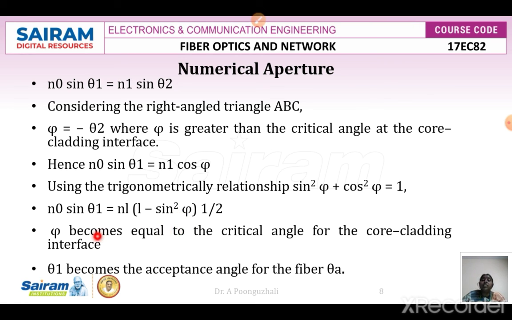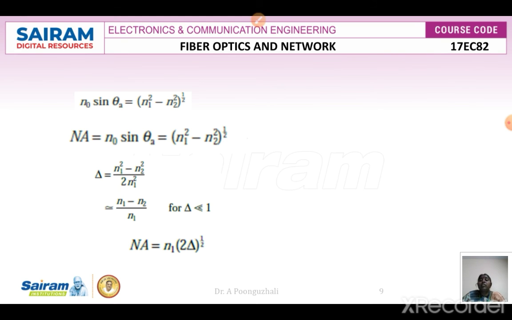This phi should be equivalent to the critical angle for the core cladding interface, so that the reflection process takes place. And theta 1 is nothing but the acceptance angle of the fiber, which can be denoted by theta A. So n0 sin theta A is equal to n1 square minus n2 square the whole power half. The numerical aperture is equivalent to n0 sin theta A, that is, square root of n1 square minus n2 square. Here the refractive index difference del is equivalent to n1 square minus n2 square divided by 2n1 square.